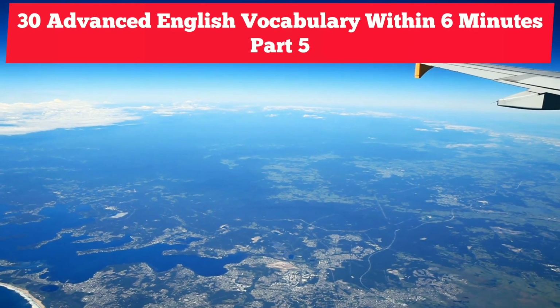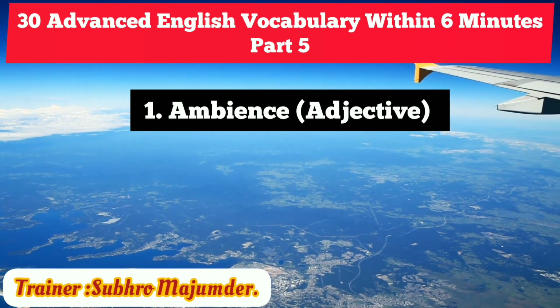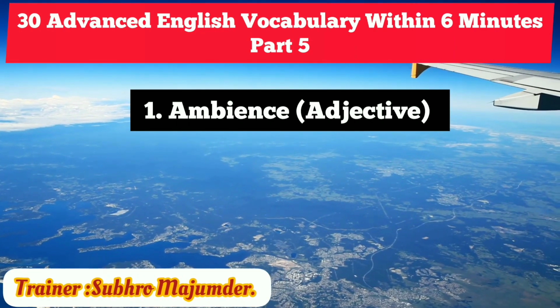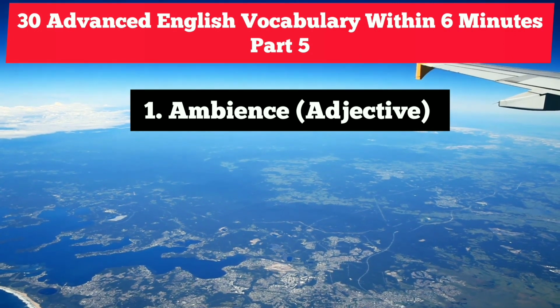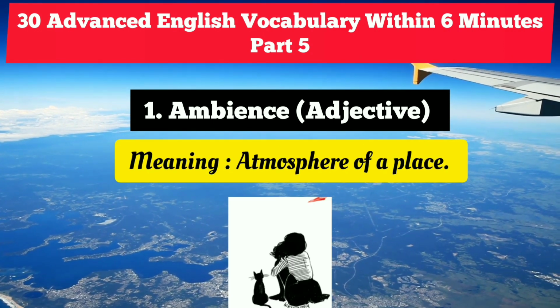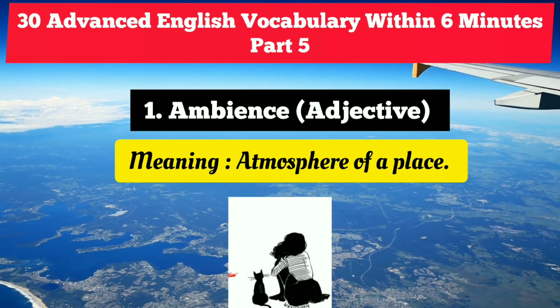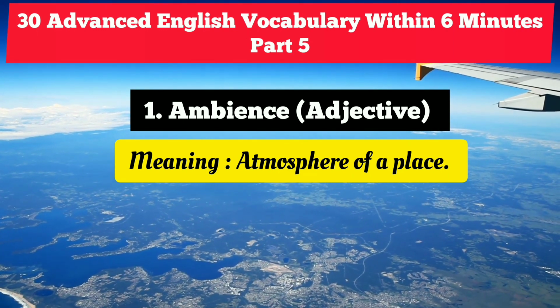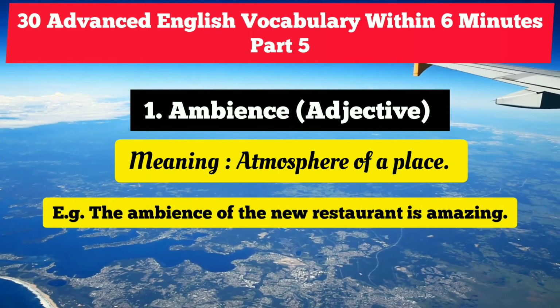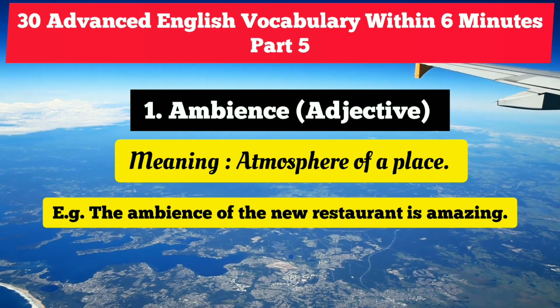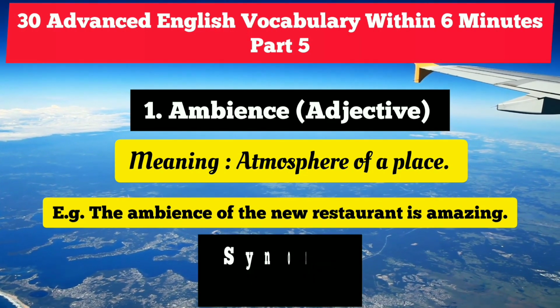So the first word which we have for today is on your screen, that is ambience. Ambience is an adjective. It means atmosphere of a place. So let's see how to use this. The ambience of the new restaurant is amazing, right? That's the way you can put it. We can use two synonyms, that is vibe and aura.